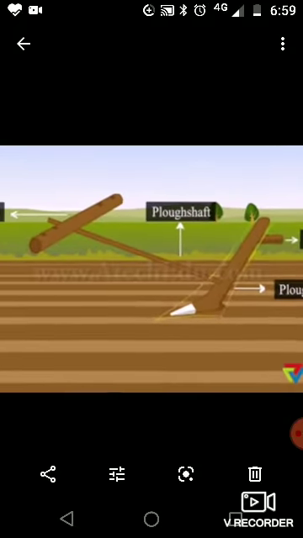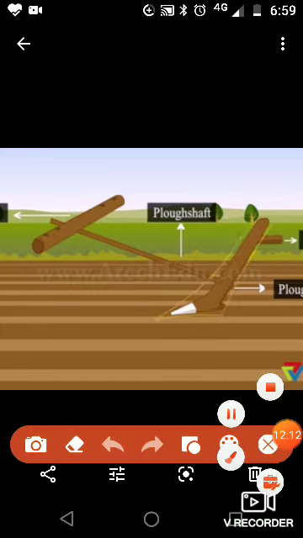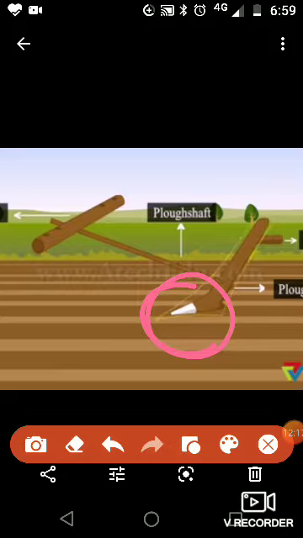So this plow helps to dig the soil. You can see this, again I will show you. You can see this portion, it is very sharp and edged, so it helps to dig the soil, and it makes crevices in the soil so that some unwanted plants will come out. And also we can say that it helps to break down large crumbs into smaller particles. It also uproots unwanted plants, and it helps in uniform mixing of fertilizers also.